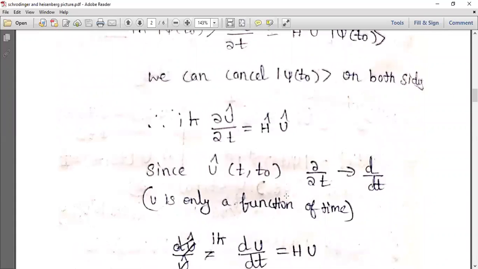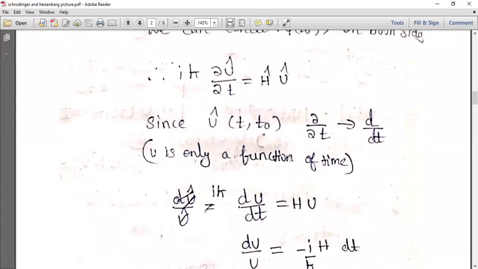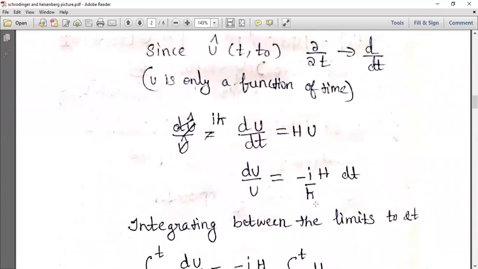Since U is only a function of time, this del by del t can be written as d by dt. Now the equation becomes i h cross dU by dt equals HU. Now we'll take the U terms to one side: dU by U equals minus i by h cross H dt.